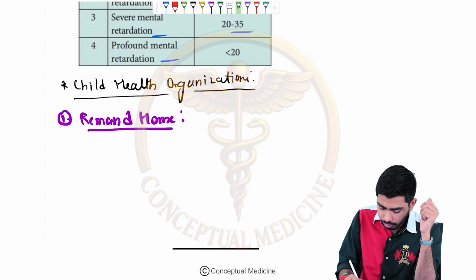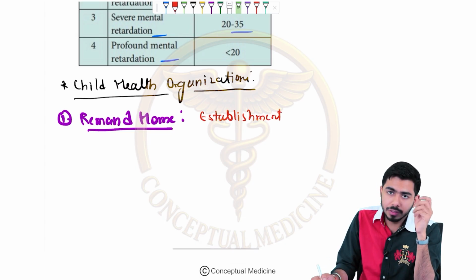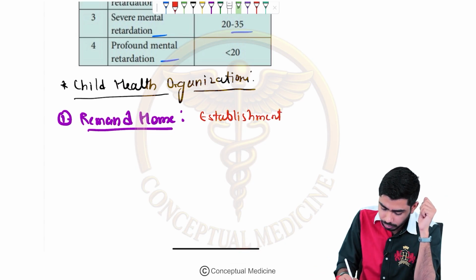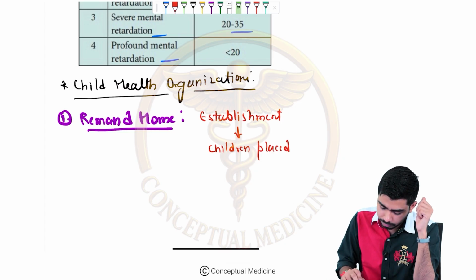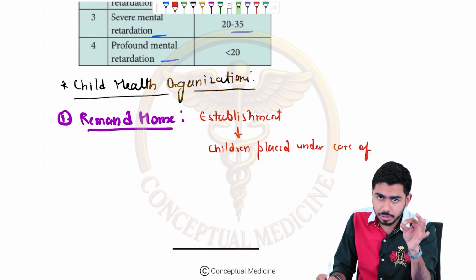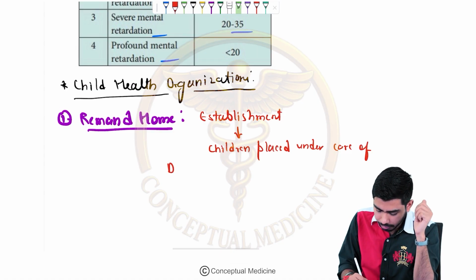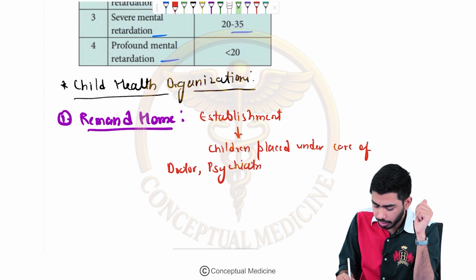So the remand home is an institution, or an establishment, where the children will be placed and living under the care of a doctor, a psychiatrist, and other trained professionals.